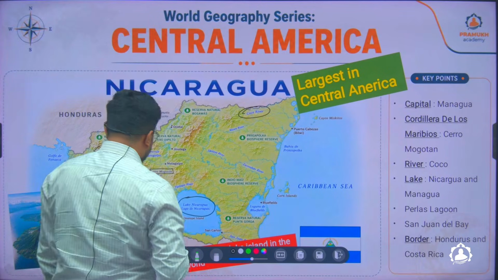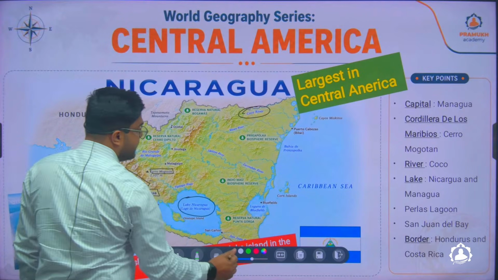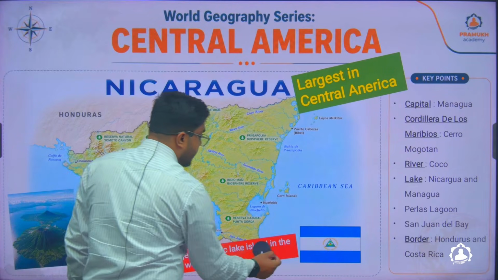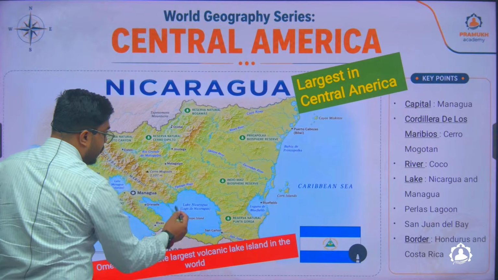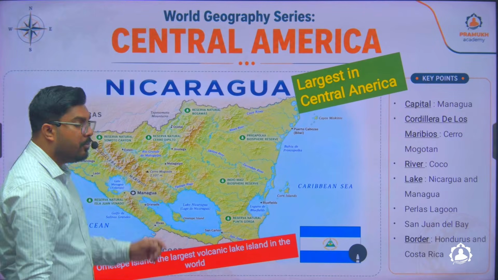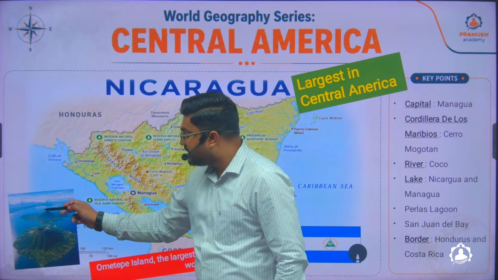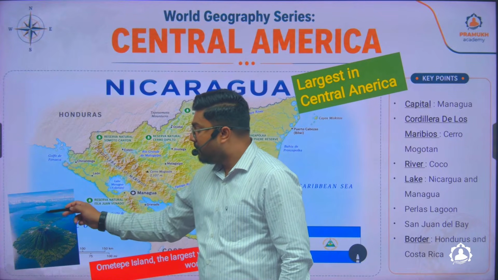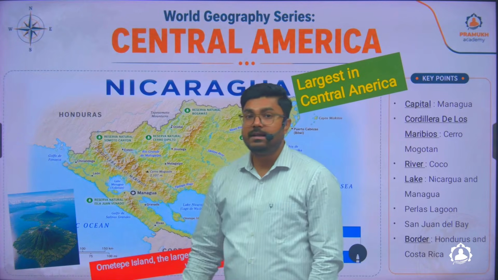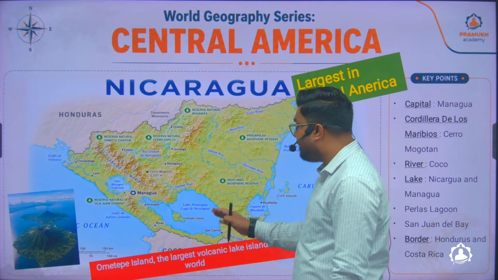A very interesting thing about Lake Nicaragua is that, because we know that the entire region of Central America is covered with volcanic mountains, you will see that in Lake Nicaragua there is an island called the Ometepe Island. This Ometepe Island has a twin volcano. It's a kind of volcanic mountain inside Lake Nicaragua, and this is called the Twin Volcanic Island, or in other words, it is named the Ometepe Island.